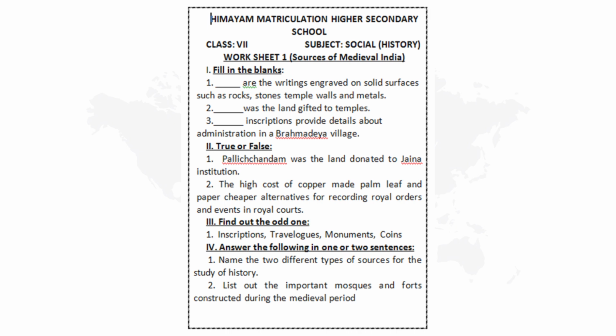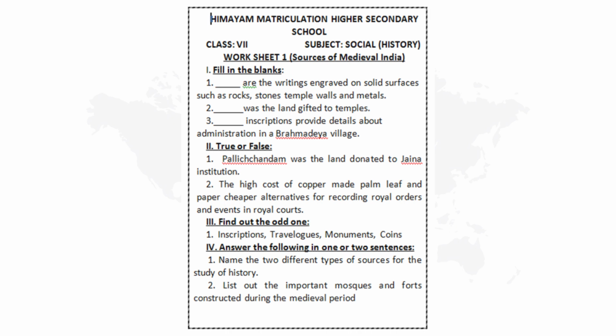Very good. The second question is, dash was the land gifted to temples. Very good. Third question is, dash inscriptions provide details about administration in Brahmadeya village. Super. So everybody knows the answer for the first three questions, isn't it?